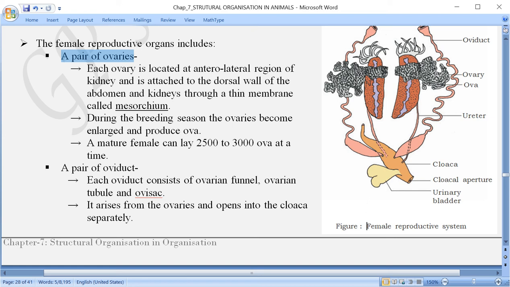And then this is the ovarian tubule, and at the end is the ovisac, where the ovum can be stored temporarily. Is it right? Once again, the oviduct originates from the ovary and then opens into the cloaca. And from the cloaca the ovum is released outside through the cloacal aperture.